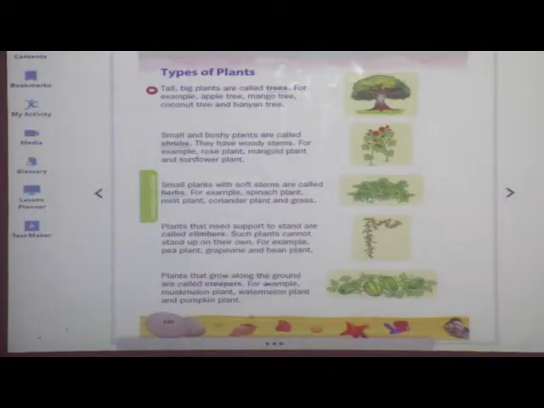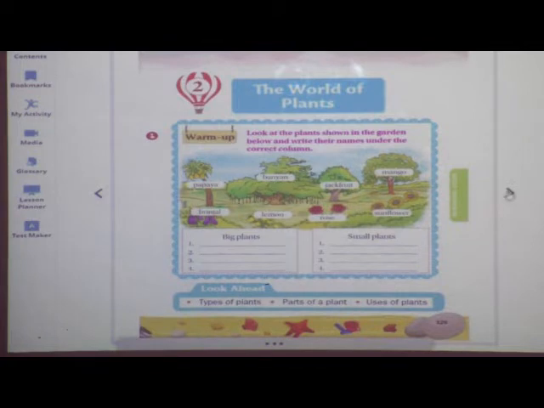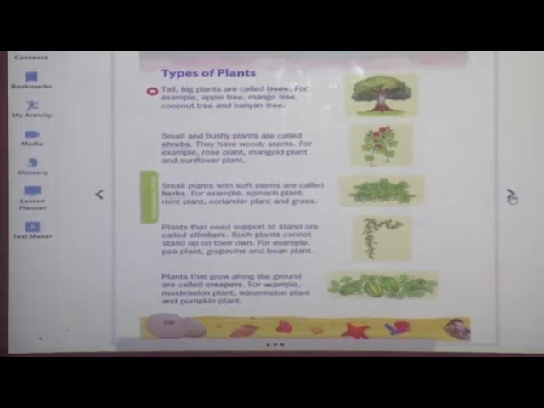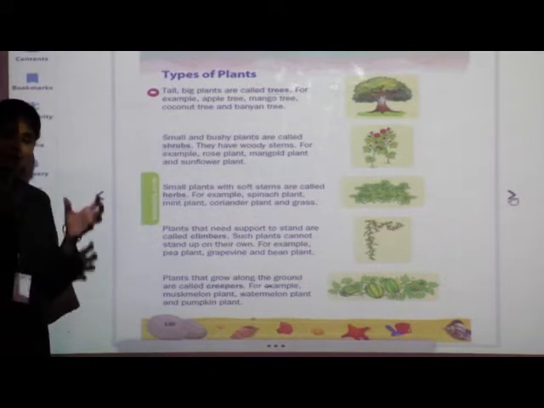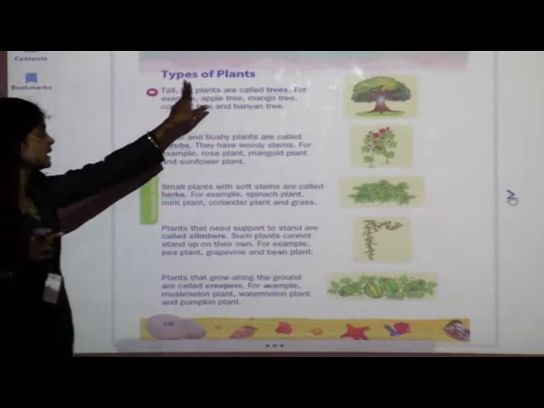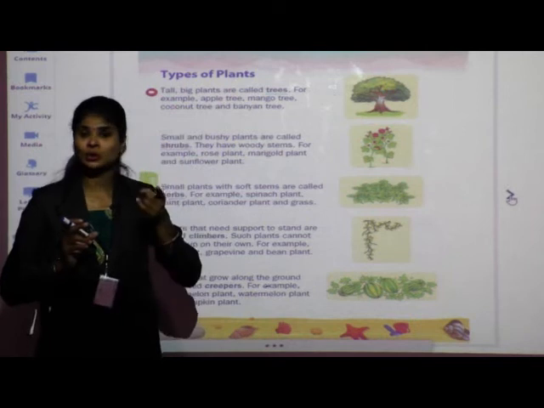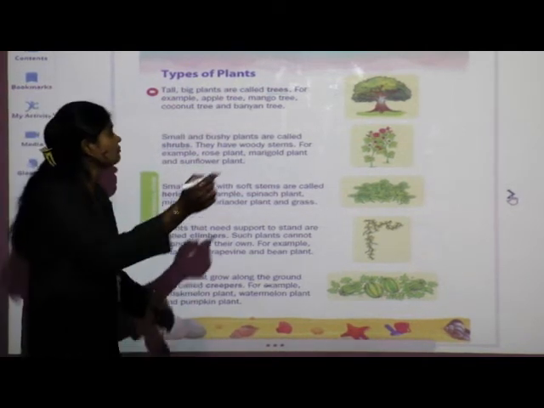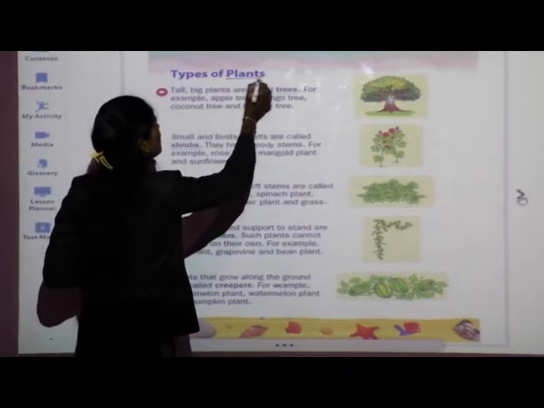Okay students, did you enjoy the video? Okay, very good. Now what will we do? We will read out some hard words from this lesson. I think you all are ready with your pencils. Okay? So see students, I will underline the words. Similarly, you have to underline those words and repeat after me. Okay? So see, the first word is plants.